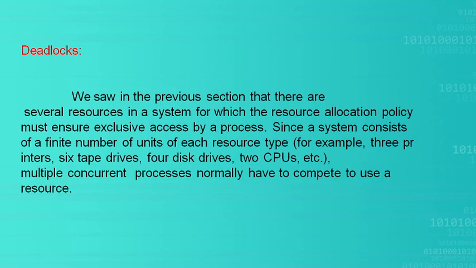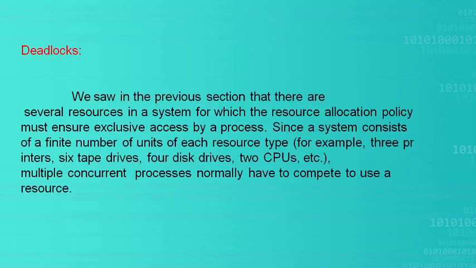Next, we have seen that multiple concurrent processes will always compete for the usage of a resource. Two processes may simultaneously want to use the printer. In such a case, it can allocate, because the 3 printers are there and they are free, let us assume.